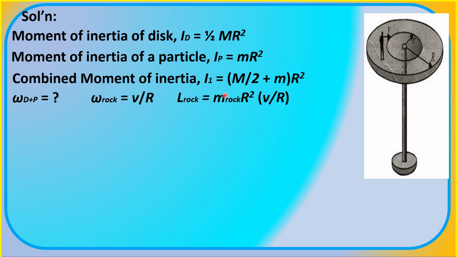So you will notice that we can simplify the equation for the angular momentum of the rock. We just cancel out the big R here. That is, the angular momentum of the rock is just equal to its mass, small m, multiplied by its tangential speed or velocity v, multiplied by the radius capital R.